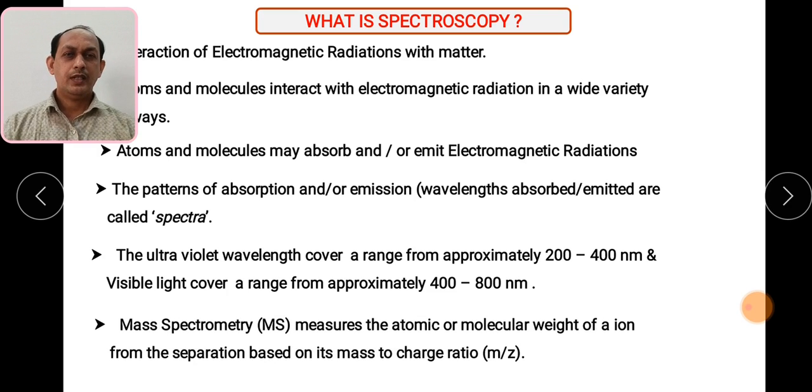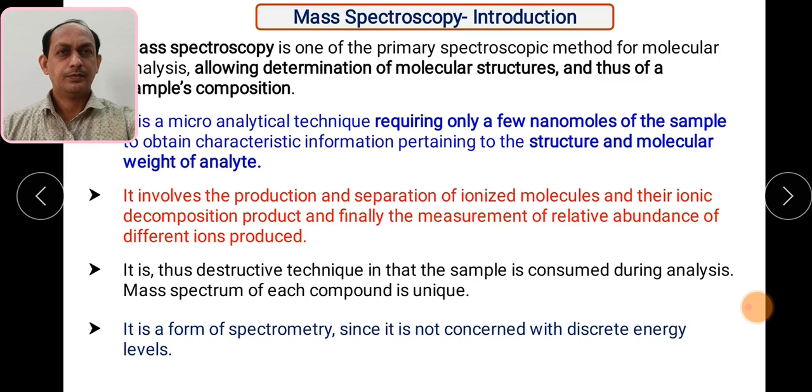Now we are going to see mass spectrometry. In mass spectroscopy, basically we measure the atomic or molecular weight of an ion based upon the separation of their mass to charge ratio. So basically mass spectroscopy gives us an indication of the molecular weight of that particular compound. This spectroscopy will help to know molecular analysis based upon the mass to charge ratio.